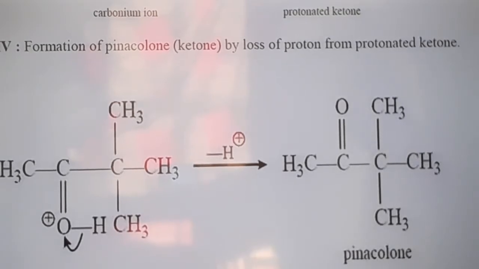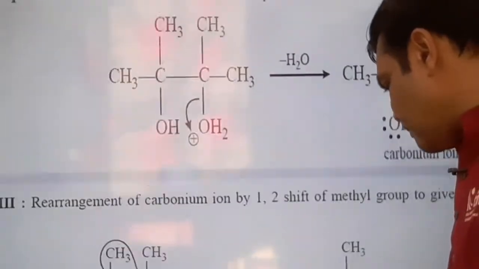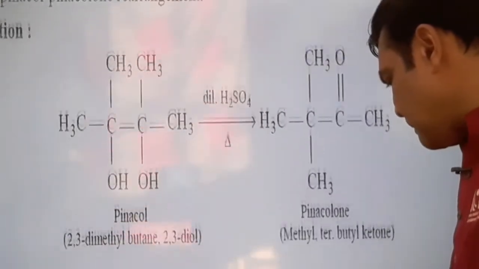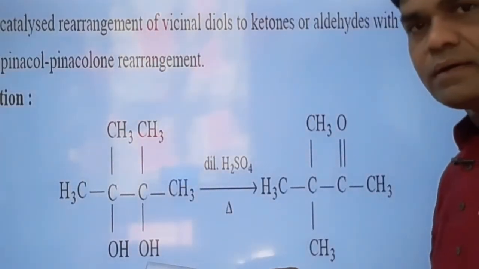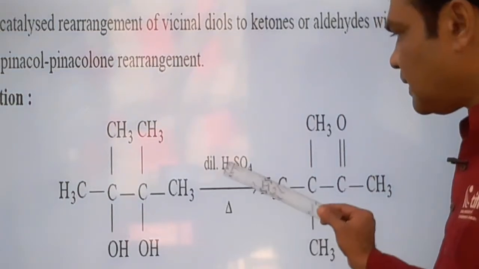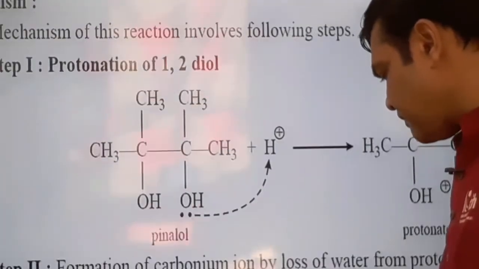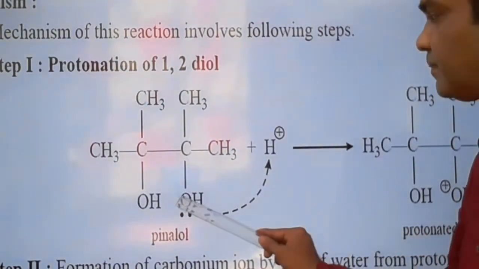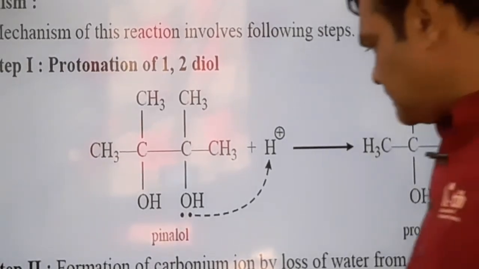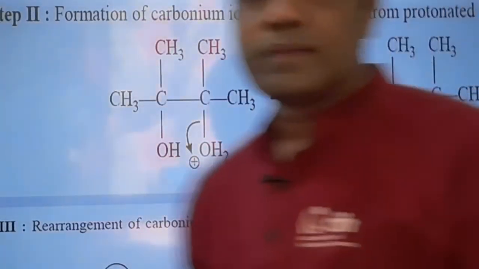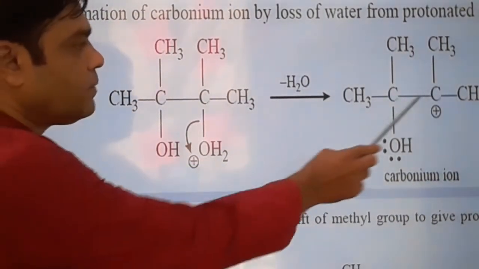So it is a very interesting mechanism. I am repeating once again these 4 steps in the mechanism. See, this is the pinacol rearrangement. A 1,2-diol or vicinal diol is required. Acidic condition, we get ketone. Then mechanism: in the first step, protonation, oxonium ion formation. In the second step, loss of water molecule, carbonium ion formation.